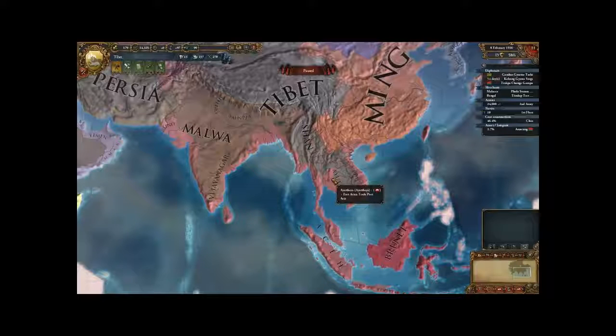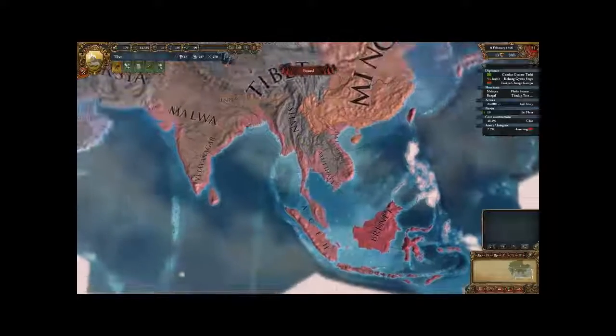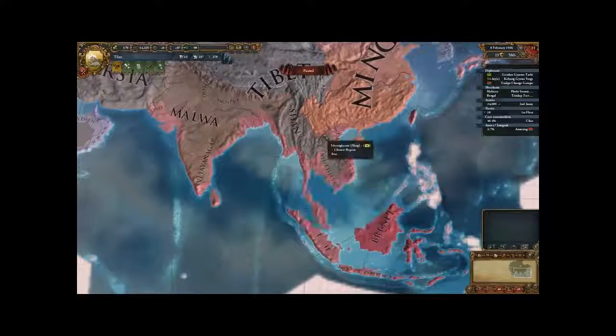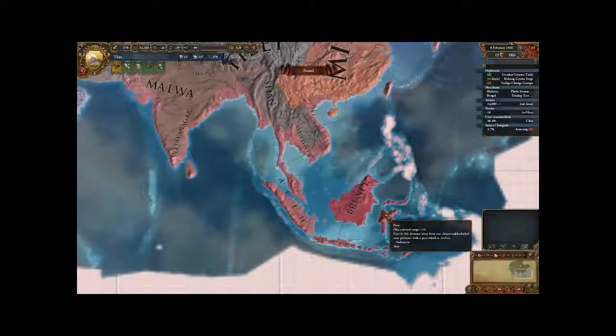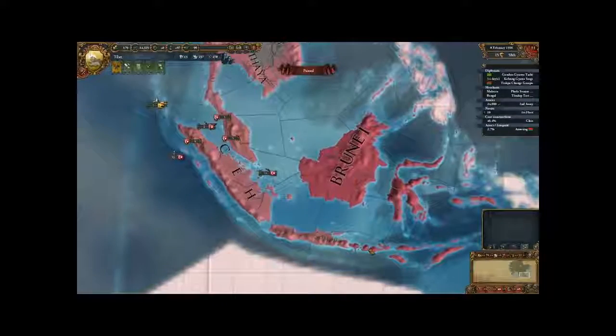Asia. East Asian Trade Port. Okay, so this is apparently Asia. This is Indonesia down here. Okay, so forget everything I said about this being Indonesia. Brunei is Indonesia. This whole area over here is in Indonesia.